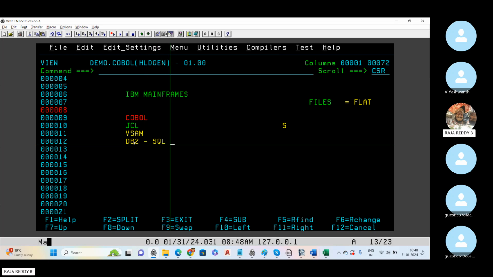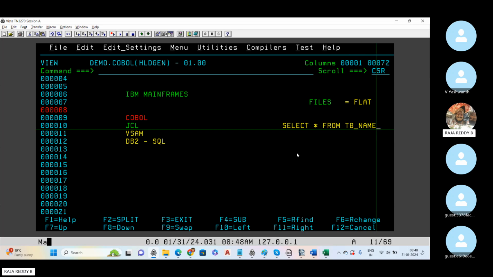So SQL statement is like a 4th generation language. You just tell the need, and it will give the solution. Let's say I have one big file table. If I want to get all the details, the simple thing is select star from table name. Select star from table name means it will give all the records from this table. It is as simple as that. So using the SQL statement.